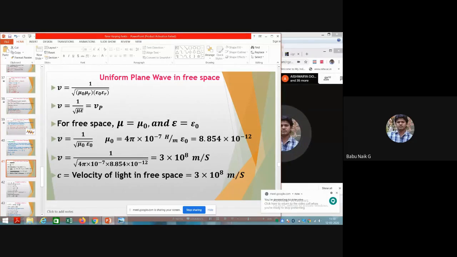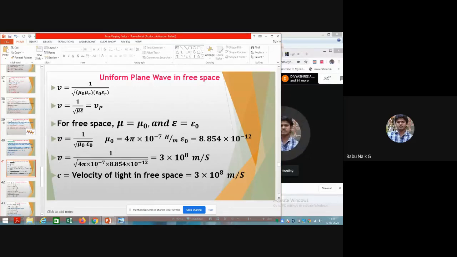You can expand that: mu is what and epsilon is what. So mu equals mu naught into mu r, and epsilon equals epsilon naught into epsilon r. Here we are calculating in free space, so you can consider relative permittivity and relative permeability both as one. Further, mu naught is 4 pi into 10 to the power minus 7, and epsilon naught is 8.854 into 10 to the power minus 12.